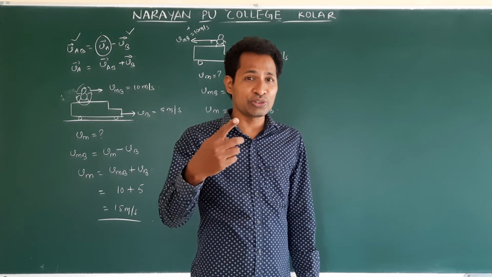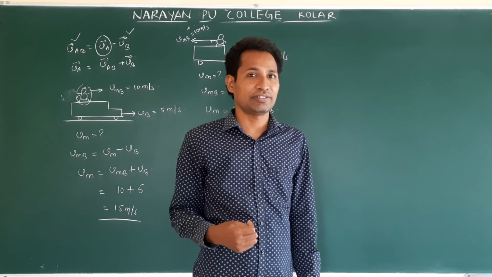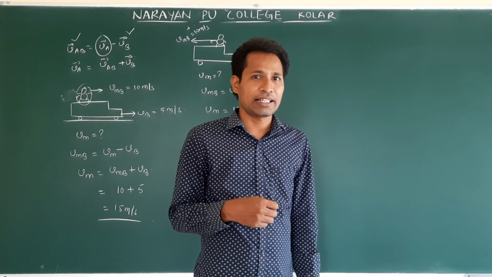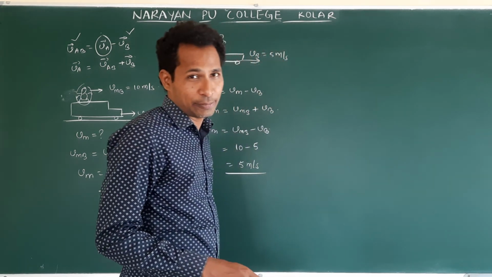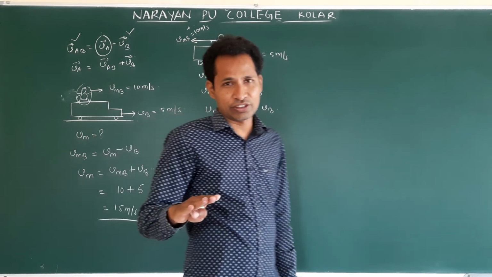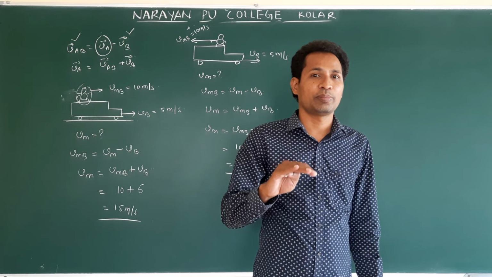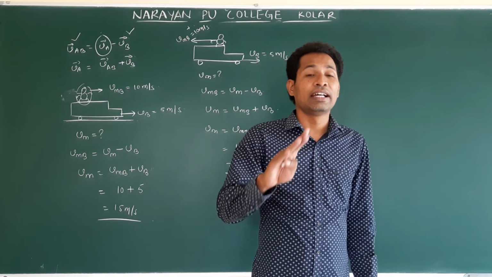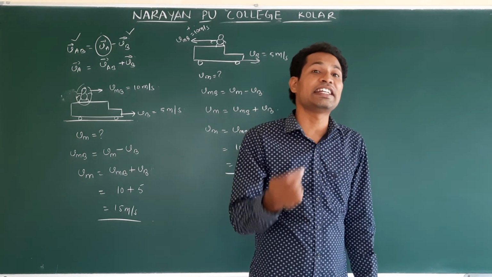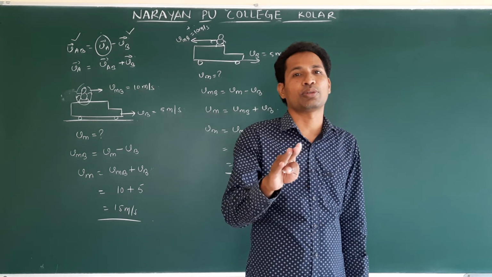Understand? This you might have experienced in your journey when you are traveling. Am I correct or not? Especially in an overtaking process, the vehicle which is overtaking your vehicle appears very slow, but actually it is not slow. Why does it appear slow? It is relative to you, so it appears slow.